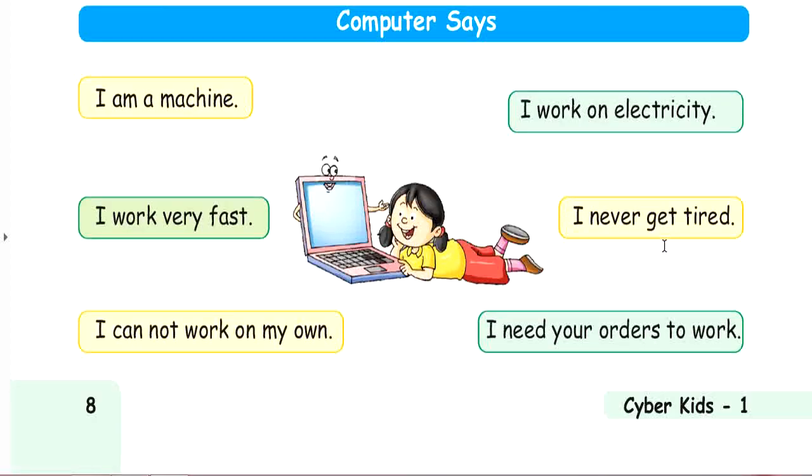Computer says, I am a machine, I work very fast. I quickly finish my work. I cannot work on my own. I work on electricity. Your computer is also a machine which works on electricity.